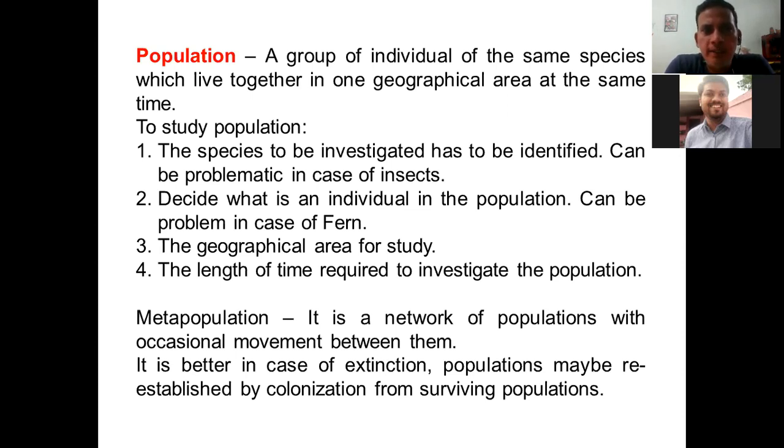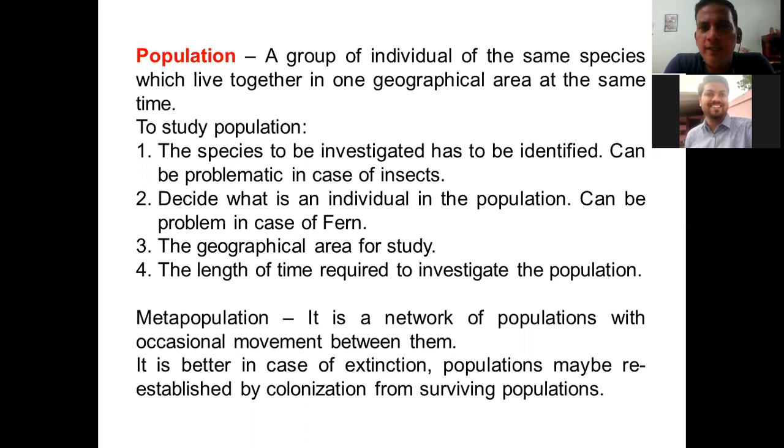The second point one needs to ponder upon is deciding what an individual in a population is. If the plants or the animals are distinct, one can easily identify them. But let's imagine the case of fern. It's really difficult, because ferns are spread all over the area. If you are going to identify the fern population in the mountain areas, it's really difficult. You cannot identify where one single plant is. They are spread all over that particular area.